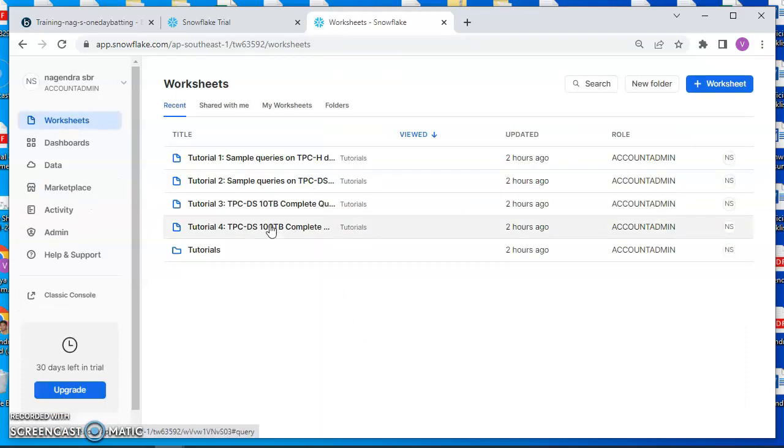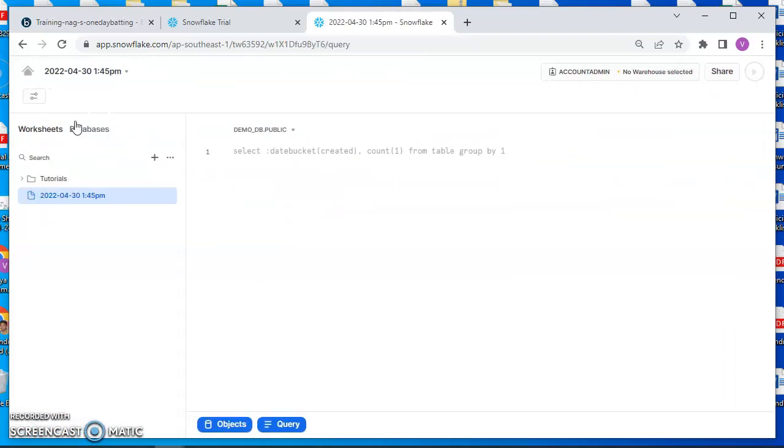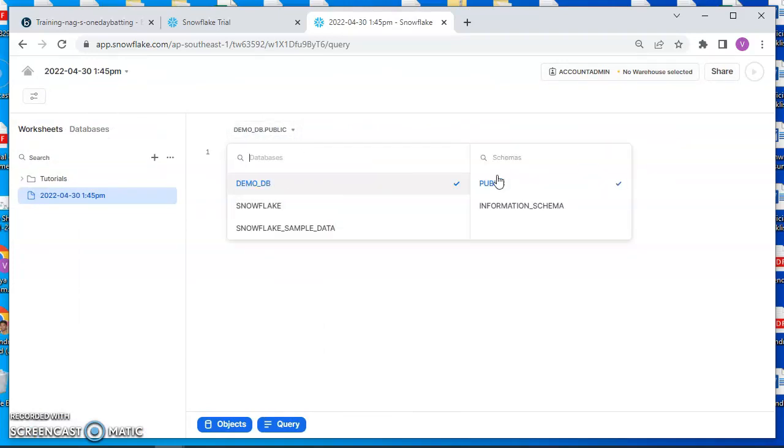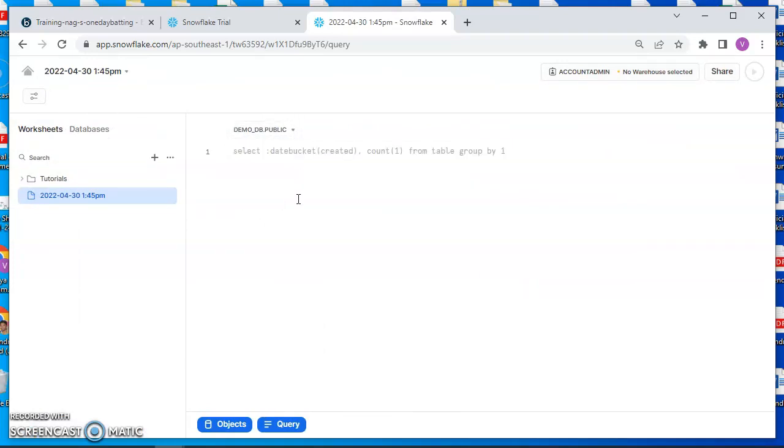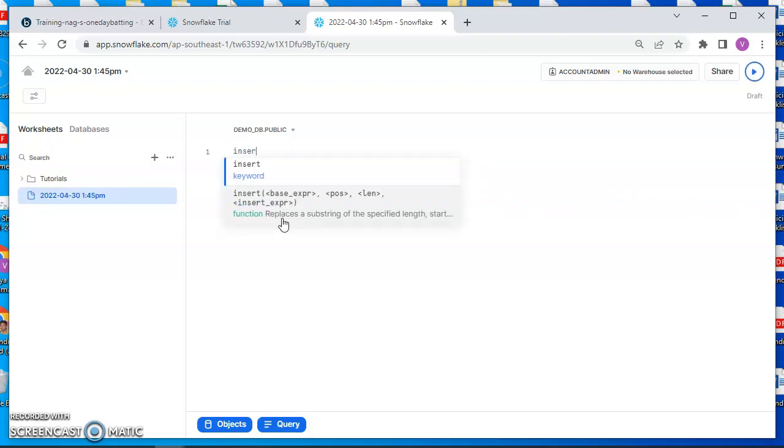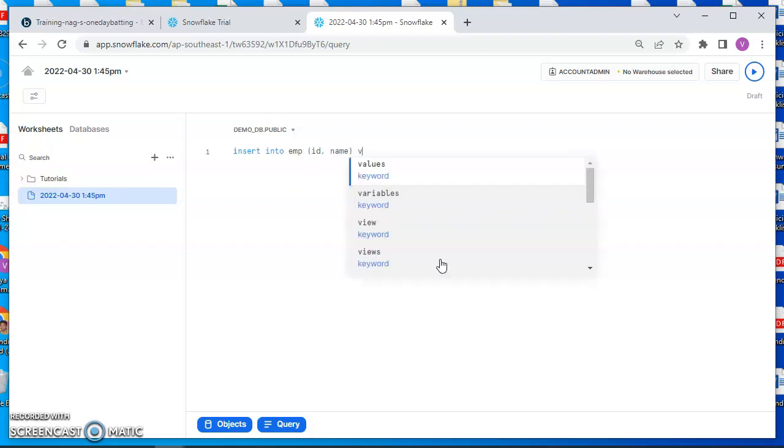To load the data, go to worksheets and create a new worksheet. Select your database and schema, and write an insert query: insert into EMP, the columns are ID, name, values 1, comma, nog. Just run.